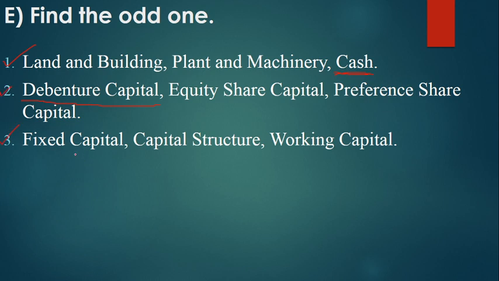Point number 3, fixed capital, capital structure, and working capital. Fixed capital and working capital are almost opposite to each other. But capital structure is the odd one out between fixed capital and working capital. So the answer is capital structure.